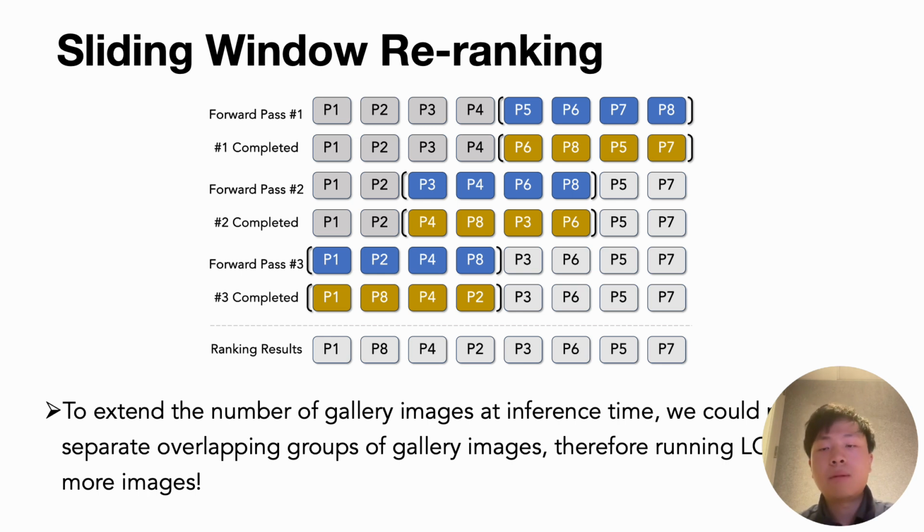Finally, at inference time, we expect the model to work on more gallery images than the number of images it was trained on. Therefore, we use a sliding window re-ranking technique to run LOCORE on overlapping groups of gallery images. This could be seen as an inference-time scaling method that makes the model perform better as the inference compute increases.